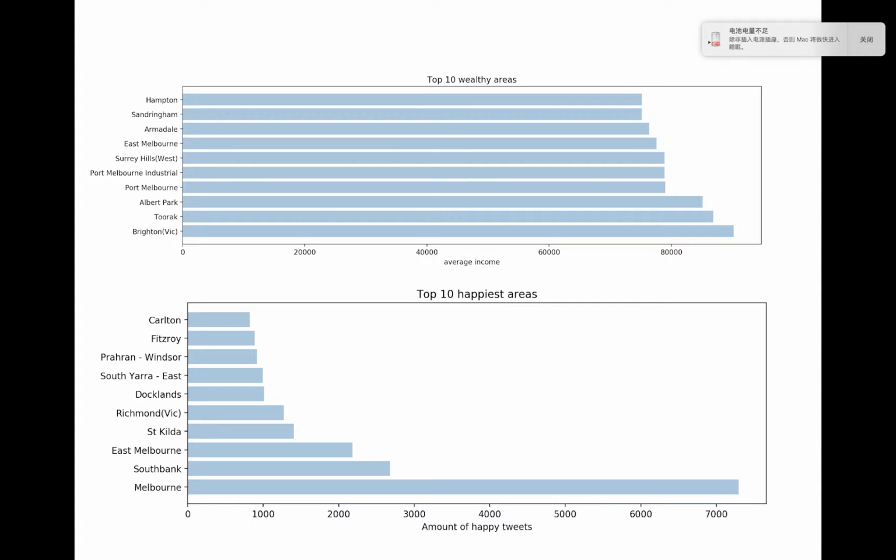From this we can see Central Melbourne is the happiest area, which is maybe not surprising, because there might be a lot of people publishing tweets. But still, there are many more people who are happy. Most people published positive sentiment rather than negative sentiment.